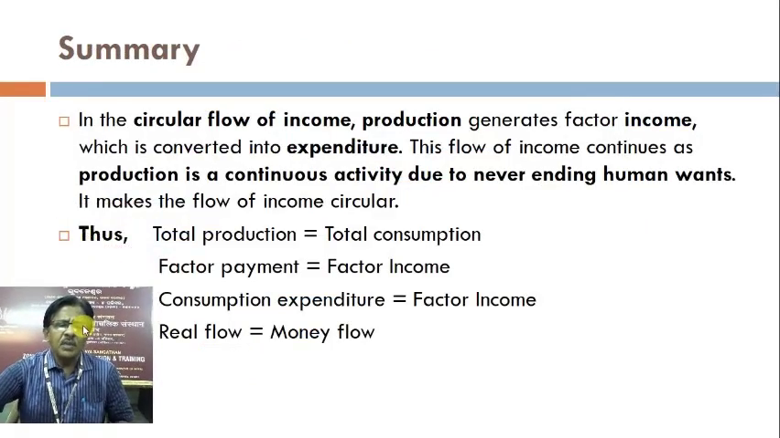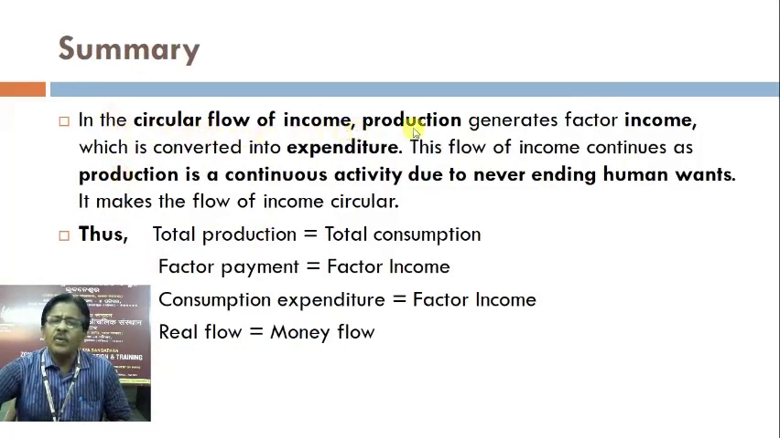Then you see the summary of whatever you have discussed. In the circular flow of income, production generates factor income, which is converted into expenditure. This flow of income continues as production is a continuous activity due to never-ending human wants. It makes the flow of income circular. Thus, total production will always be equal to total consumption. Factor payment is always equal to factor income. Consumption expenditure will always be equal to factor income. Real flow will always be equal to money flow.